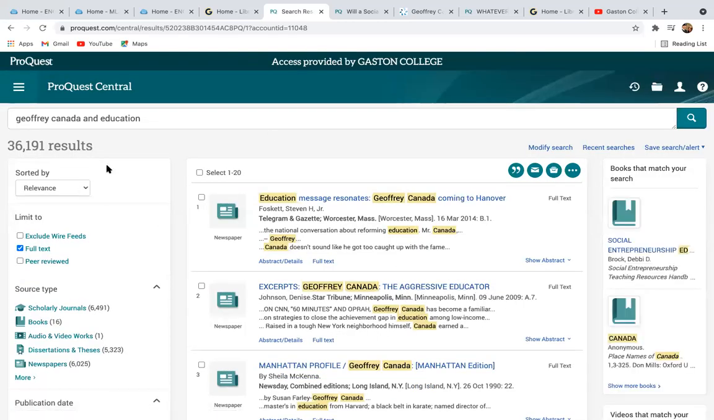And then it brings me to this, but as Calvin Craig mentioned, this is just an insurmountable number of results. We have the full text already indicated, but we also want to try to find peer reviewed because you are required to find 3 peer reviewed sources. So if I click on that,